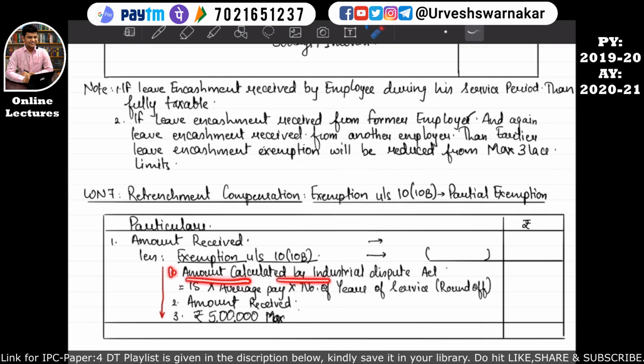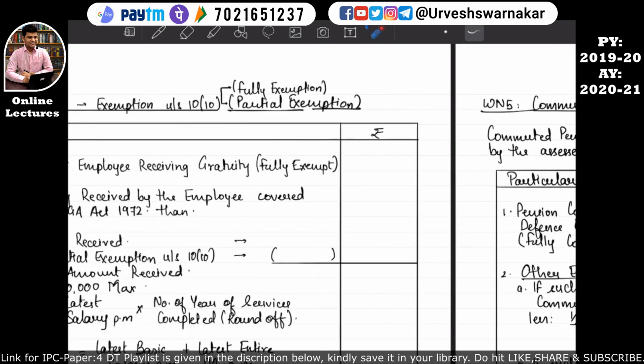1. Amount calculated by the Industrial Dispute Act. The formula is 15 into average pay into number of years of service, or the amount received, that is the actual retrenchment compensation amount received, or rupees 5 lakh max, whichever is lower of these three will be taken over here, and whatever is the balance will be taken into the computation of income from salary. I hope this is quite clear to you all. Okay, so come to the main format now.